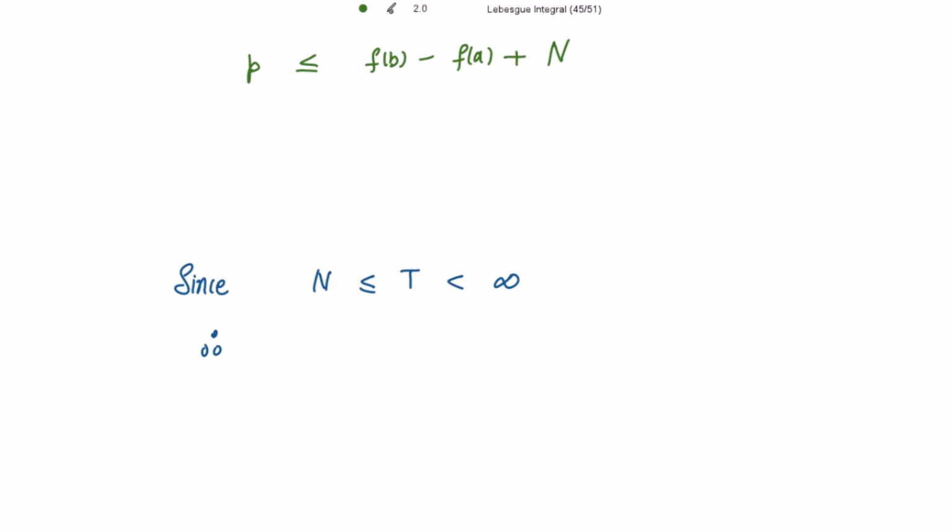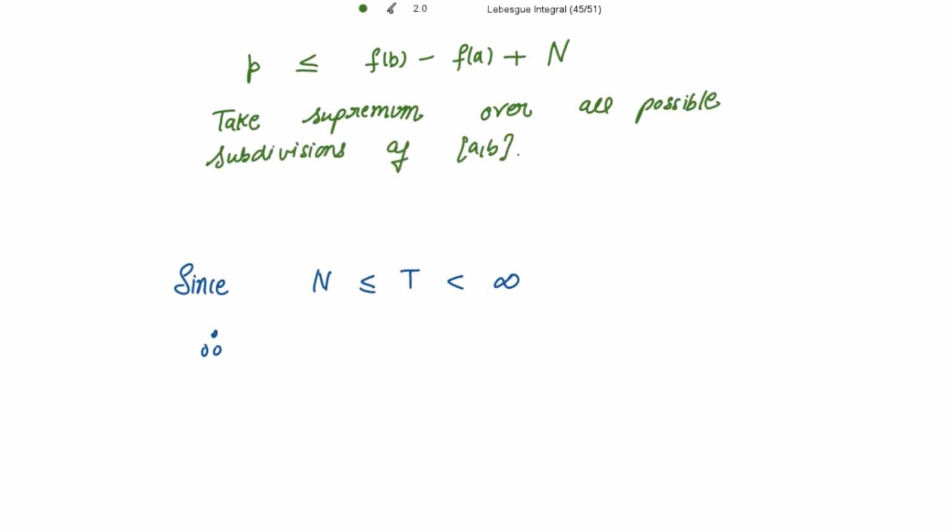Now taking the supremum over all possible subdivisions of closed interval [a, b], this small p is changed into capital P, less than or equal to f(b) minus f(a) plus capital N.